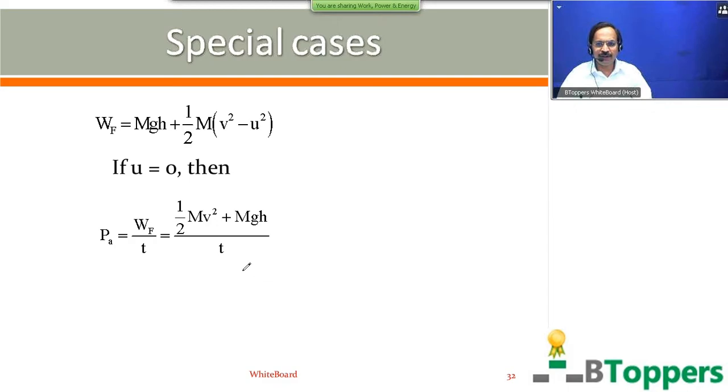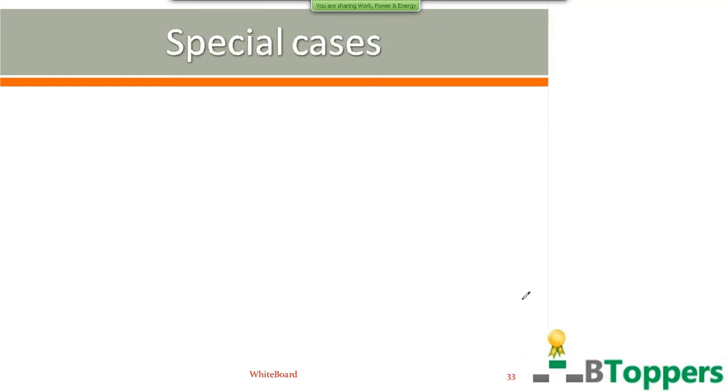Next, I am going to discuss one more special case, where a body of mass m is moved in the horizontal direction by an external agent or by a pulling source which delivers constant power.